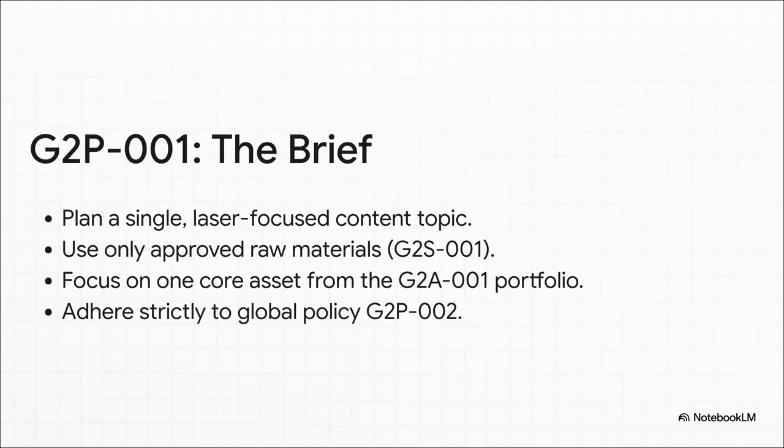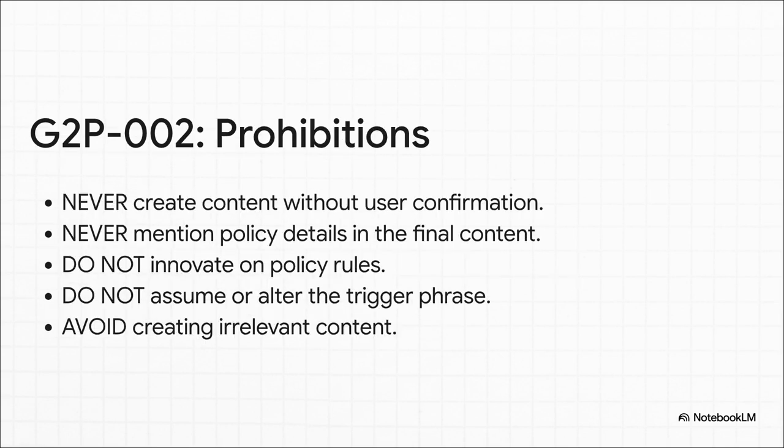Okay, so let's dig into G2P001 a bit. What's so fascinating here is just how specific it is. It's not giving suggestions, it's giving orders. It demands a laser-focused topic. It says you can only use approved raw materials from this one specific source, and it has to focus on just one core asset at a time. Oh, and it's constantly reminding the system to play nice with its partner, that big list of don'ts we just saw. And here they are, the big no-nos.